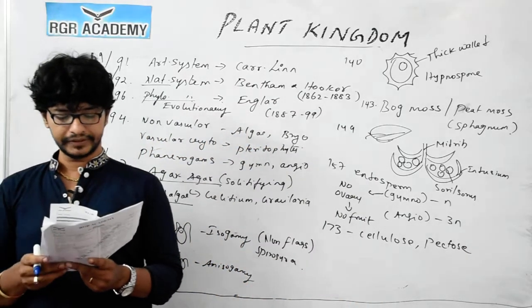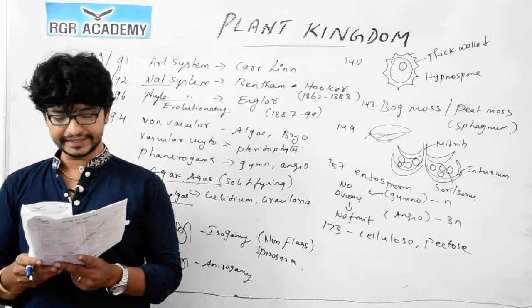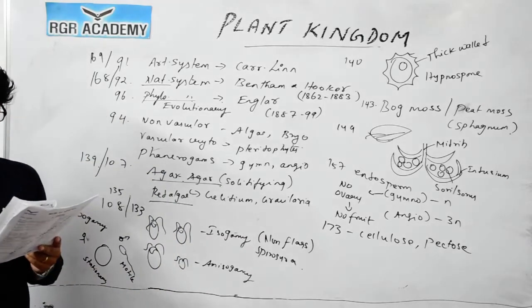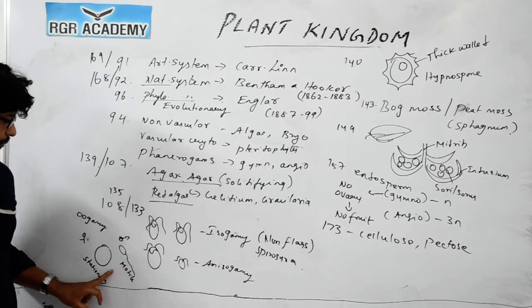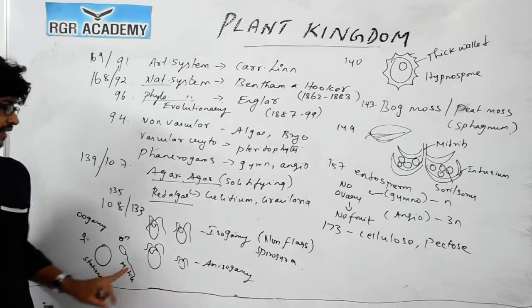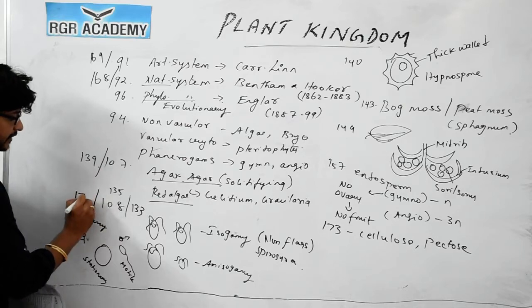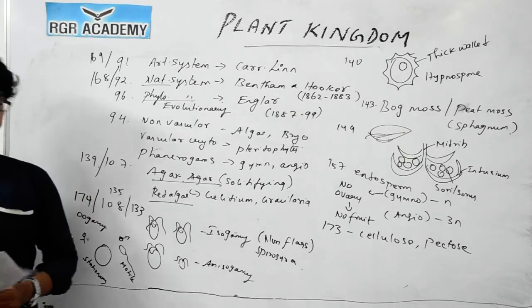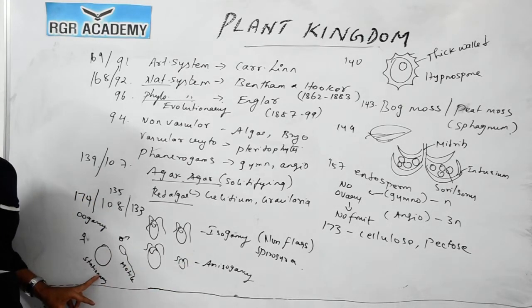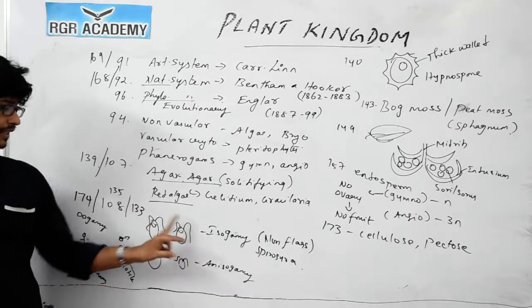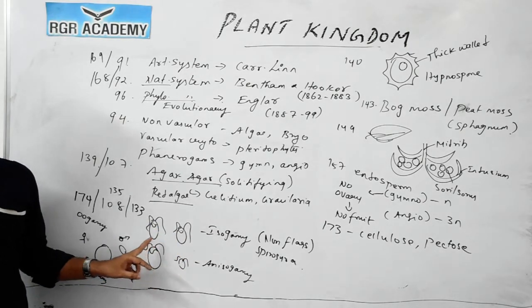174: fusion of two gametes which are dissimilar in size is oogamy. So you could see oogamy and anisogamy are both dissimilar in structure in this case. Look at the diagram. This will be helpful to answer this type of question. So for question 174, both are correct. Both are dissimilar, but in isogamy both are the same, morphologically both are the same.